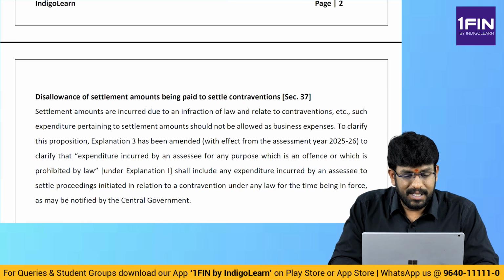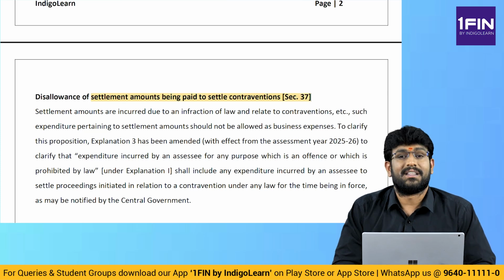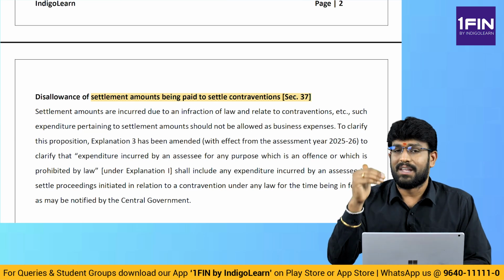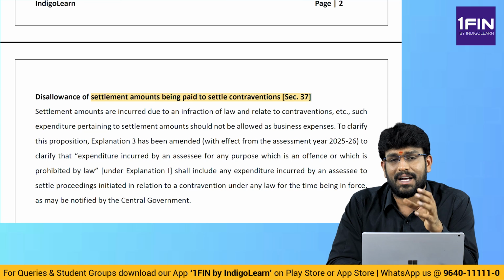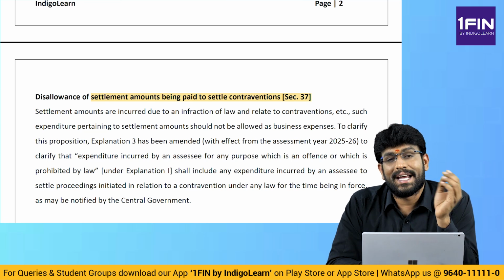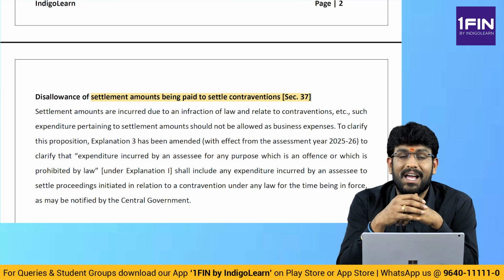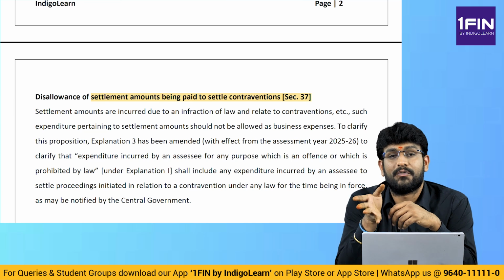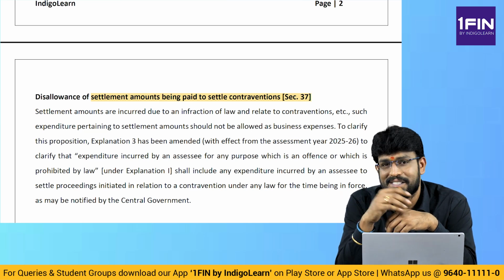See this. Disallowance of settlement amounts being paid to settle contraventions. Section 37. We all know that Section 37 deals with general deduction where we don't have any specific point but we have got conditions. If the conditions are satisfied, deduction is allowed. Number 1, expenditure is not covered in 30-36. It is incurred wholly and exclusively for the purpose of business. It is incurred during the previous year. It is not capital in nature. It is not personal in nature. It is incurred exclusively for business purpose. Expenditure is not for the purpose of any offense prohibited by any law. Now a new point has been brought in this. Please see that.